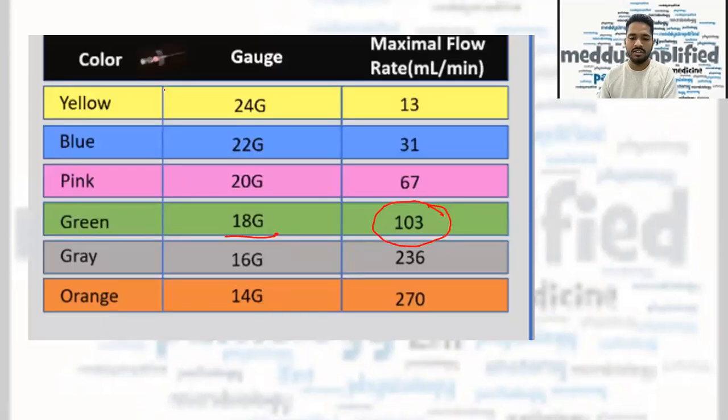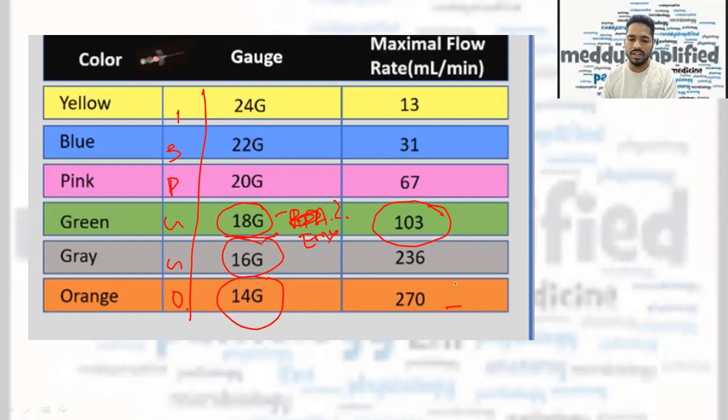This is the color coding of the cannula. It is from orange, gray, green, pink, blue, and yellow. Green is inserted in an emergency department, 2 wide bore cannulas. Gray is 16 gauge, orange is 14 gauge with the maximum flow rate. Yellow is the smallest one. And one more is there, that is the white color cannula, that is 17 gauge.